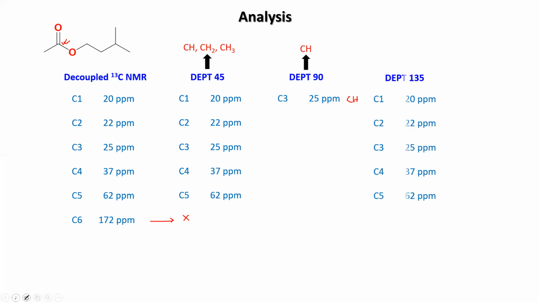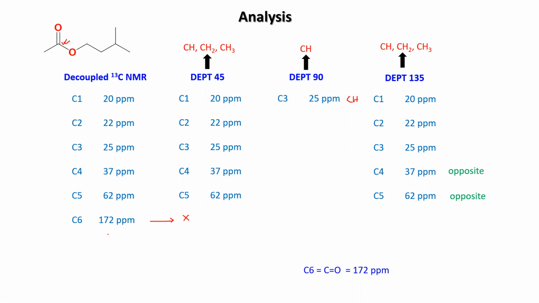In DEPT 135, you are getting 5 peaks that are coming from CH, CH2, CH3 again, but you have these 2, 37 and 62, that are opposite. Okay, so that means that 2 will be CH2. Now from these 4 different spectra, if you keep them side by side, you can easily tell.